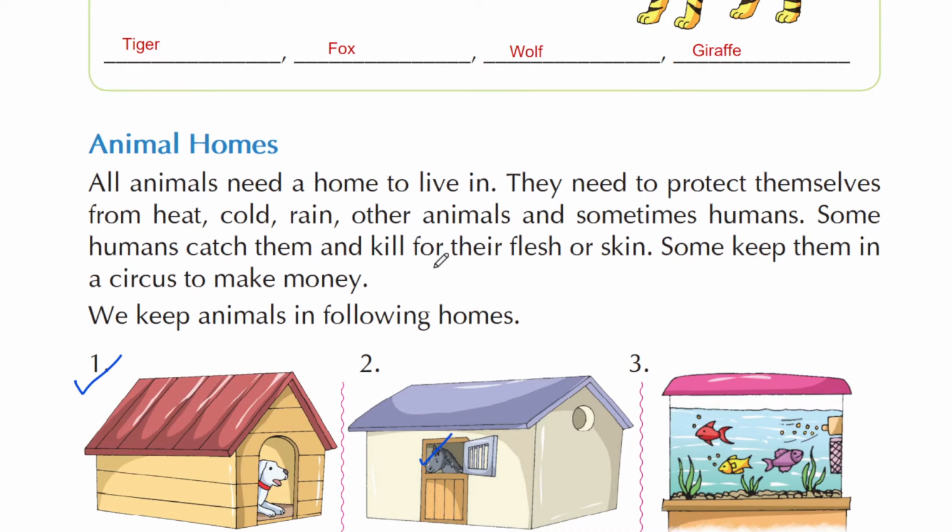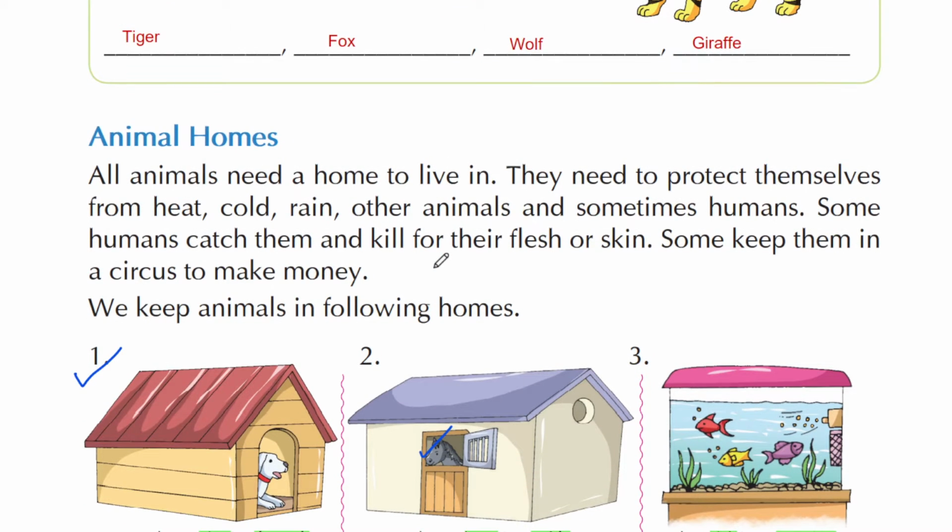All animals need a home to live in. As I have already told you, we live in a house because it protects us from various things. Similarly, pet animals also need a safe place to live in. They need to protect themselves from heat, cold, rain, other animals, and sometimes humans. Some humans catch them and kill them for their flesh or skin.